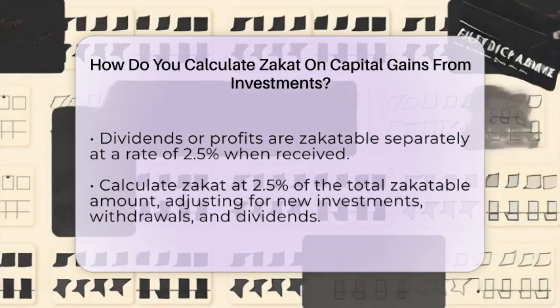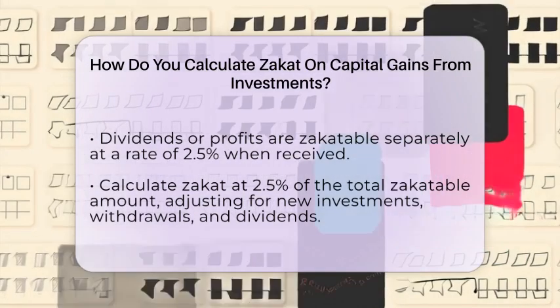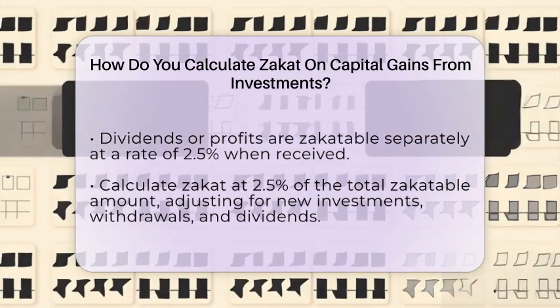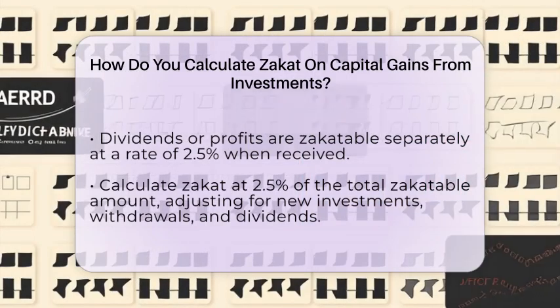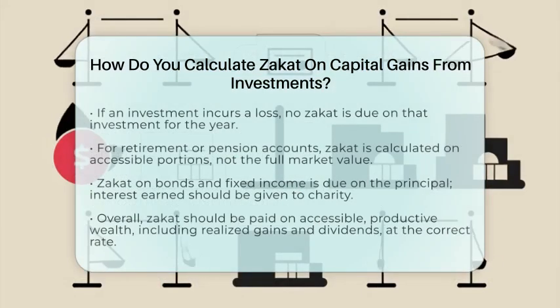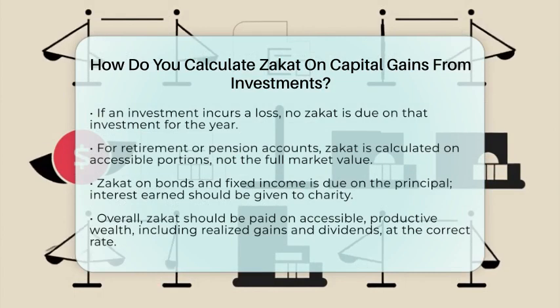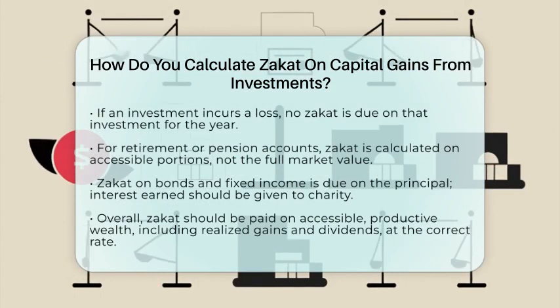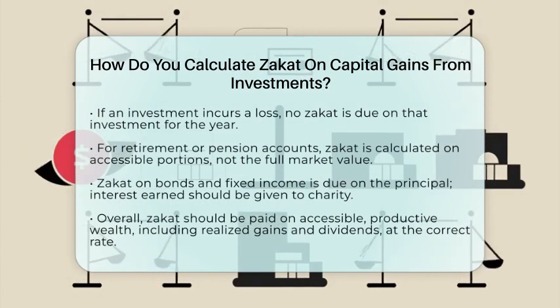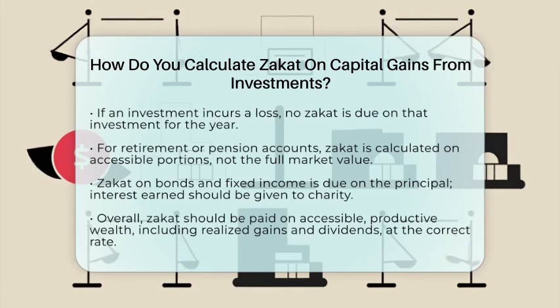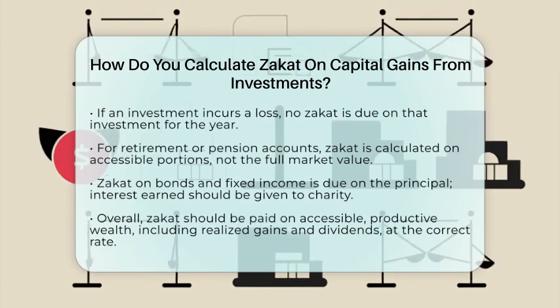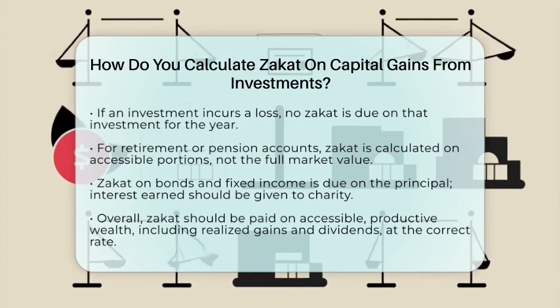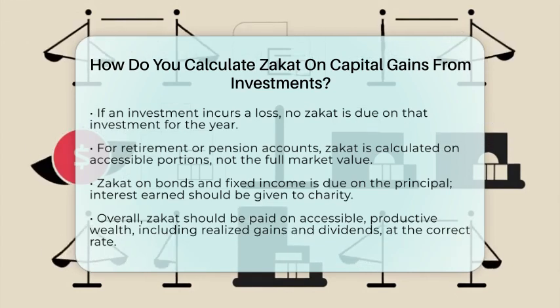For retirement or pension accounts, zakat is usually calculated on the accessible portion or contributions, not the full market value. This can be done by multiplying the market value by a factor like 0.075, which is 7.5 per thousand. For bonds and fixed income products, zakat is due on the principal amount, but interest earned should be given to charity and not considered zakatable wealth.